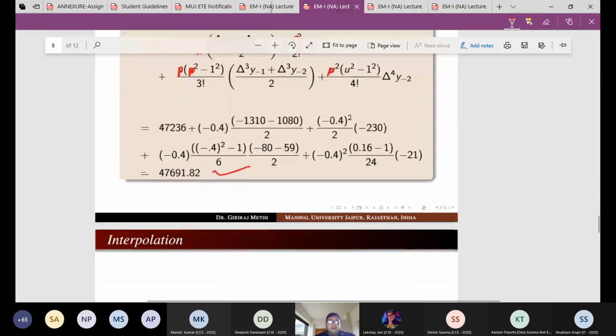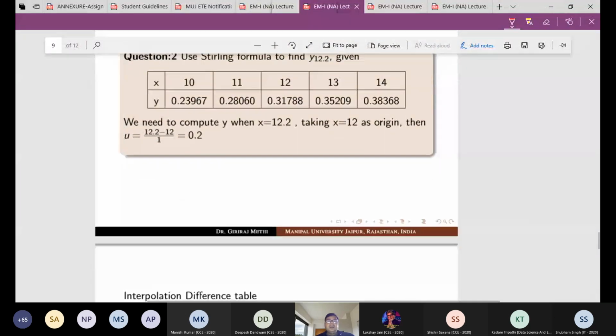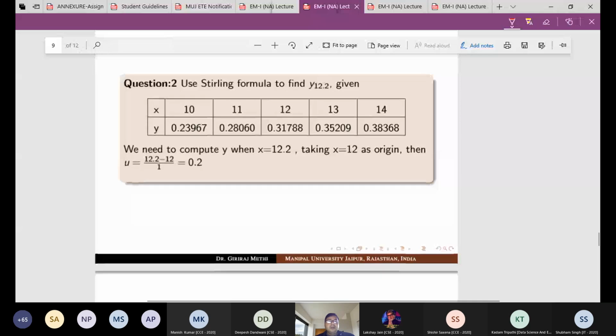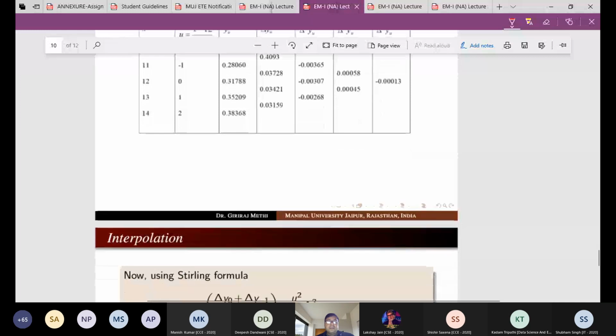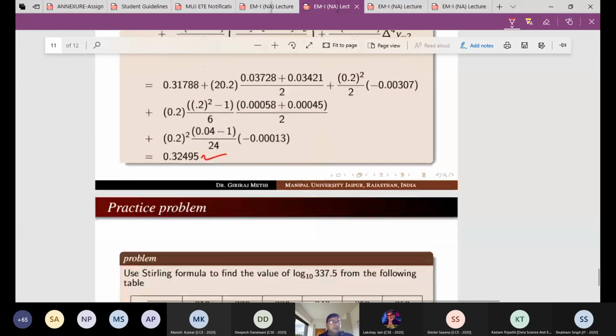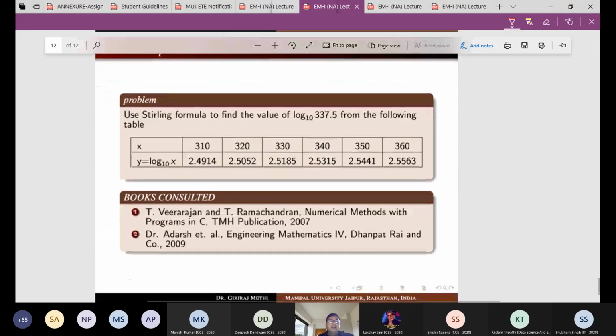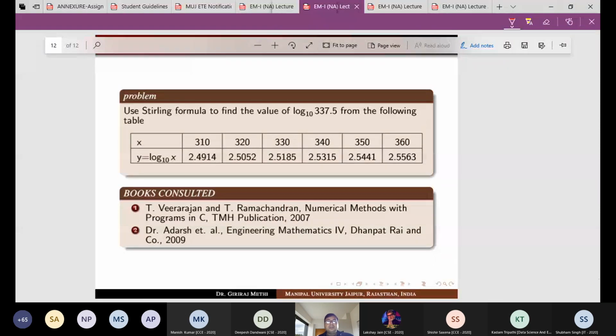Yes, sir. Okay. Now say there's another question already given here. You have to do that question. This is for the 12.2. This question actually was given, but I have converted it into that one. So this is the value. Yeah, somebody has got this answer. I've taken 7 now, so this is the correct one, right? 75. So this was a mistake in the book. Then for practice, one question is given here, y equal to log x, the logarithmic function. So you can use this question for your practice also.